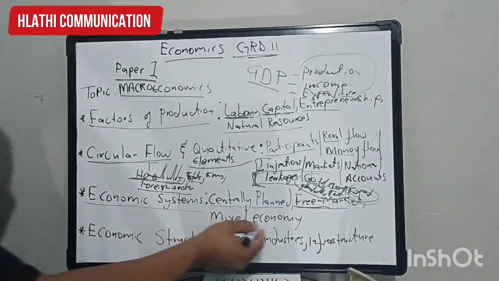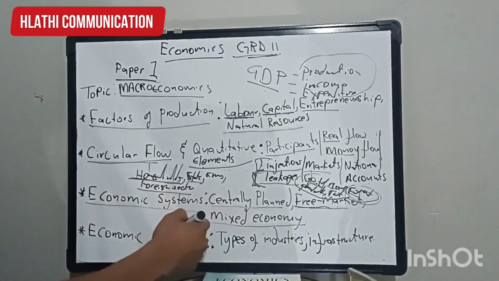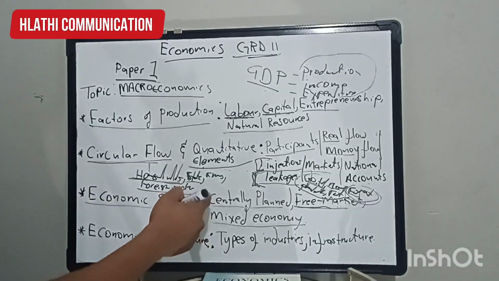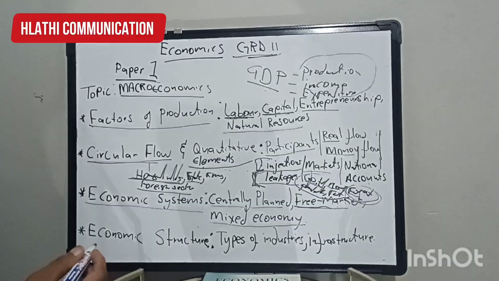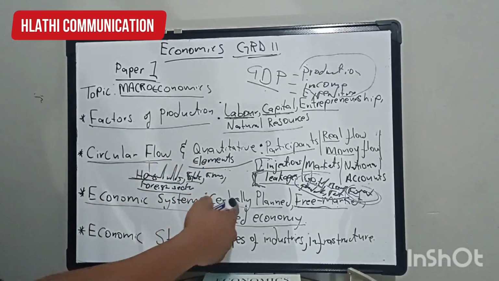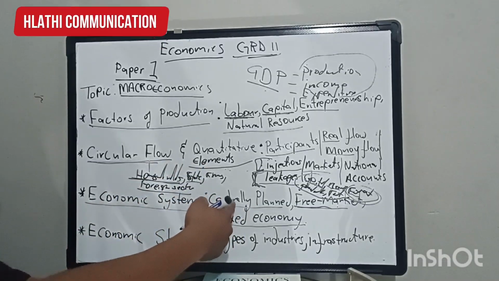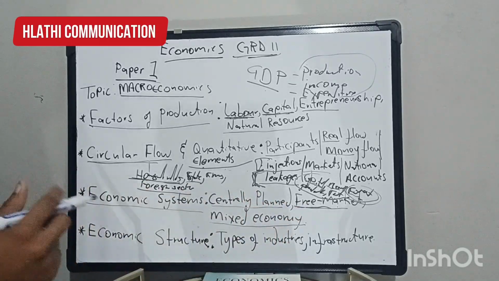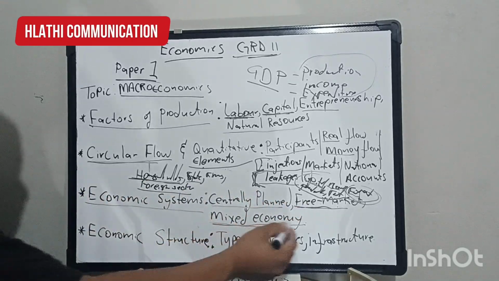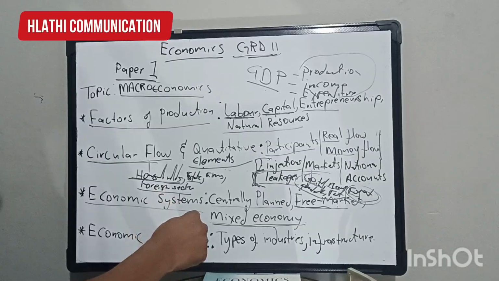Then we have the third system, which South Africa is using, which is called a mixed system or mixed economy. A mixed economy is a system that combines the two systems. It combines the central planning system and the free market system. Then they make one system that is called a mixed system, which is South Africa.